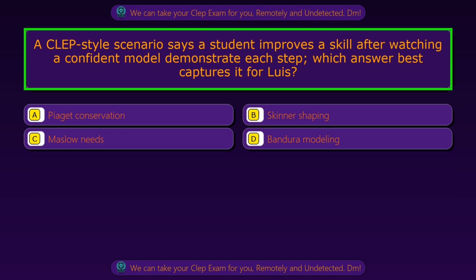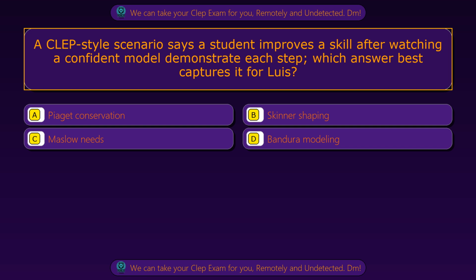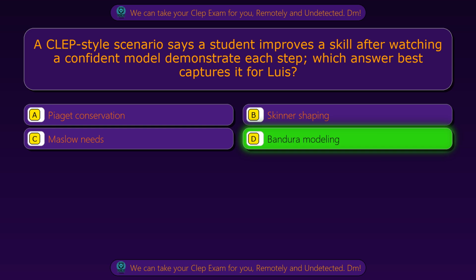Question 82. A CLEP-style scenario says a student improves a skill after watching a competent model demonstrate each step. Which answer best captures it for Luis? Option A, Piaget conservation. Option B, Skinner shaping. Option C, Maslow needs. Option D, Bandura modeling. The correct answer is option D, Bandura modeling.